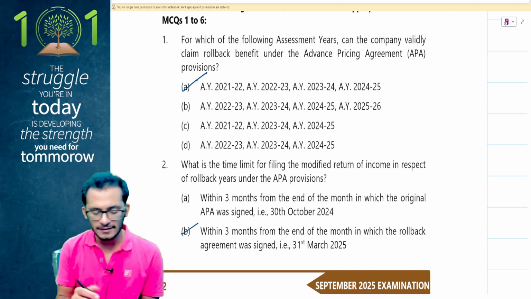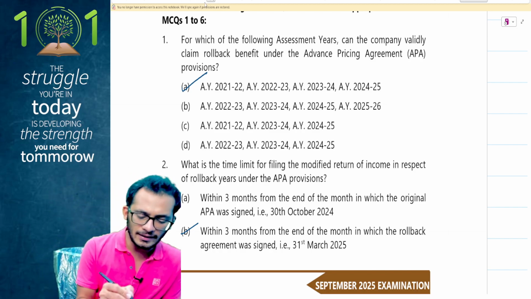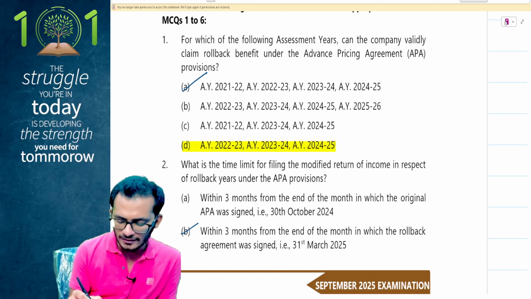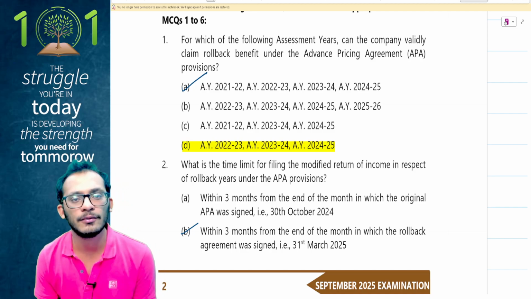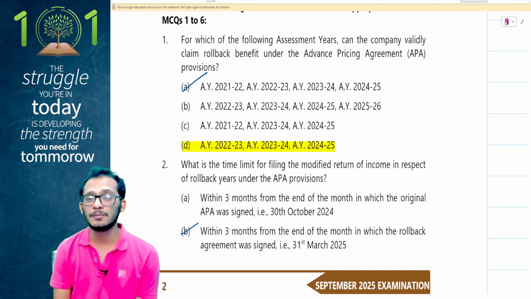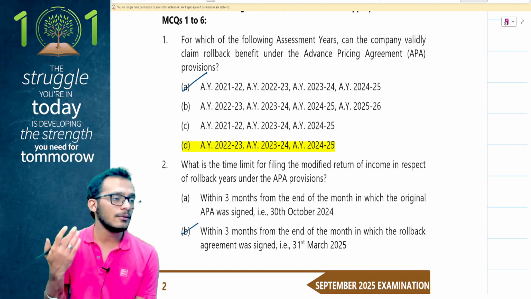However, let me be cognizant. If you actually go through the answers, you will find the answer as option number D, because in this RTP, ICAI has made an assumption saying that 21-22 will not be eligible because the ITAT has disposed the matter of. Are we correct here? I would say no.